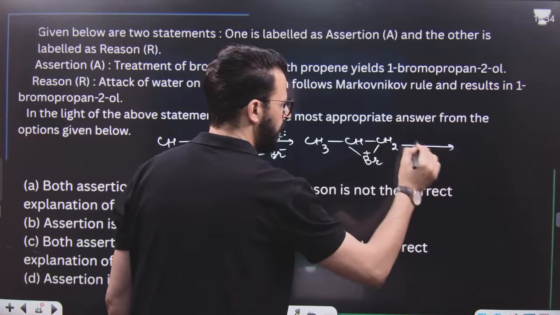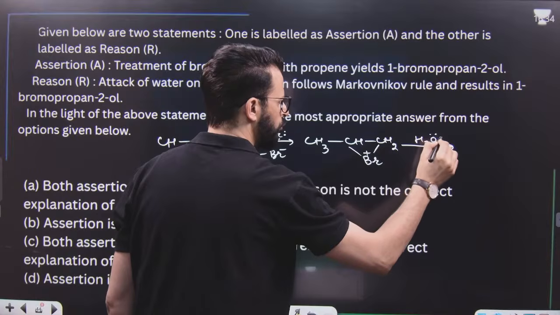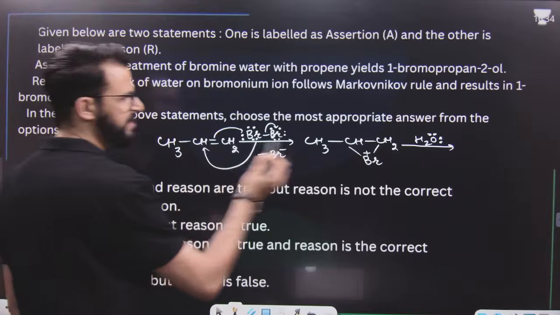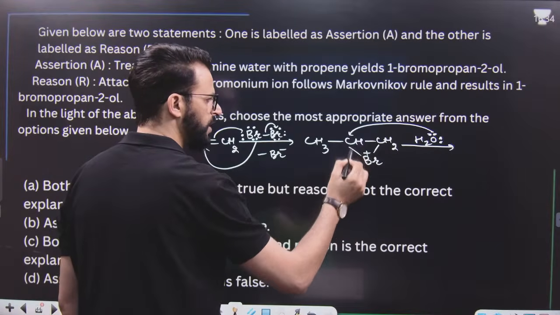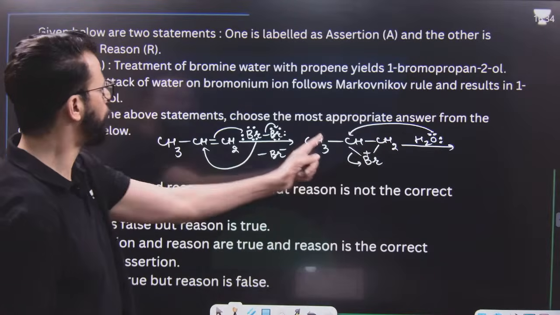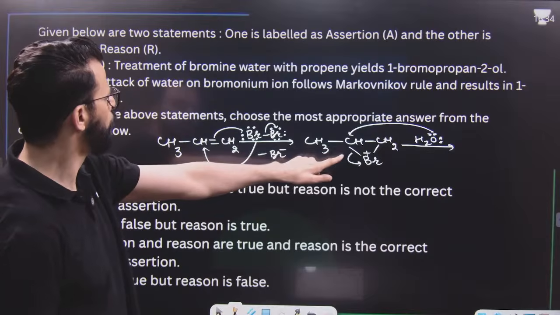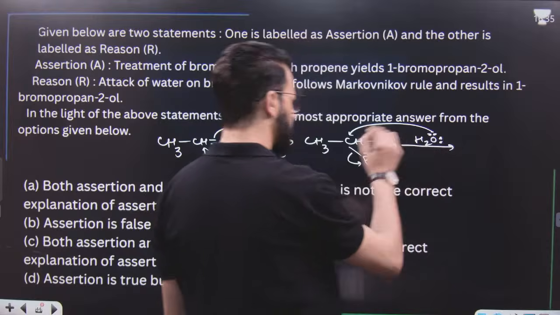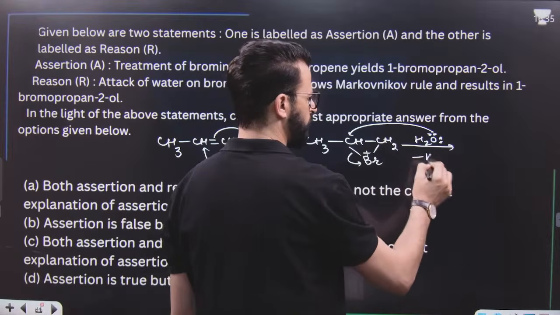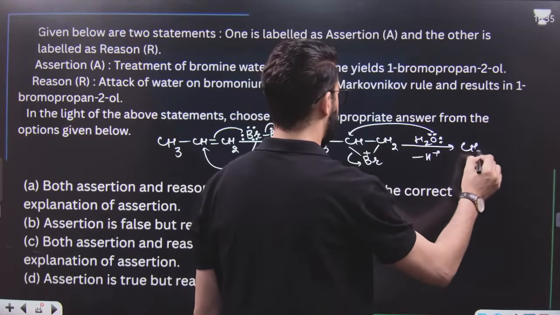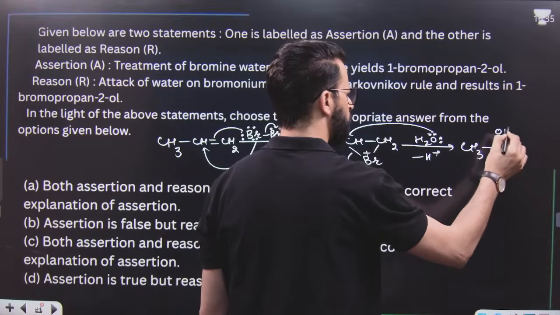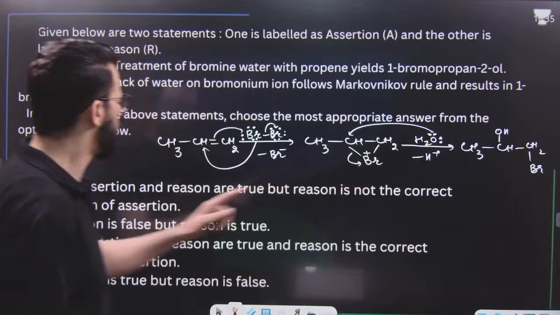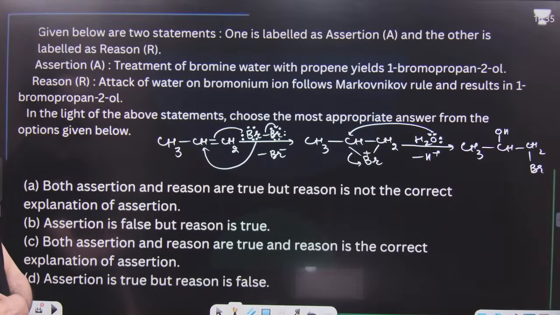Then attack of water. Water goes to that carbon of the carbon-carbon double bond which is having a lesser number of hydrogens. That means water will attack this. That means attack of water on this bromonium ion follows Markovnikov's rule. When it attacks this carbon, its negative part, OH, goes finally to this position, and H positive is lost.